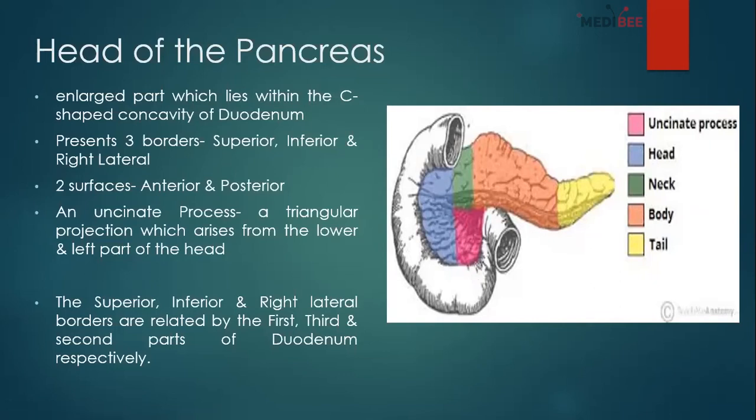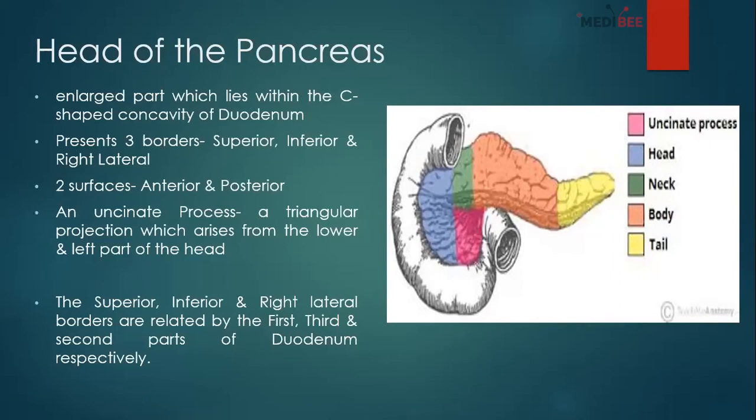One is the anterior surface, the front one, and the one behind is our posterior surface. So these are the surfaces and borders of the head of the pancreas. Another important thing is this portion, the uncinate process, which is a triangular projection arising from the lower and left part of the head.